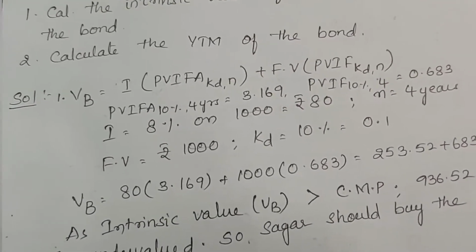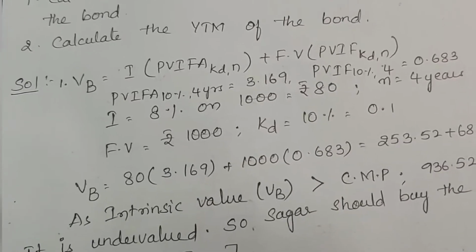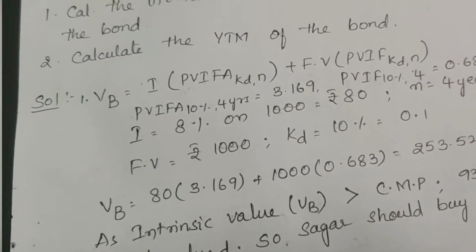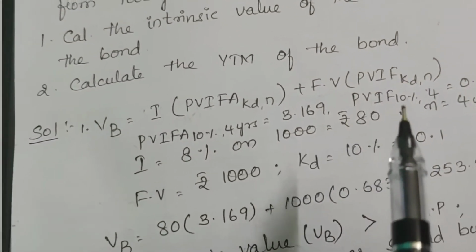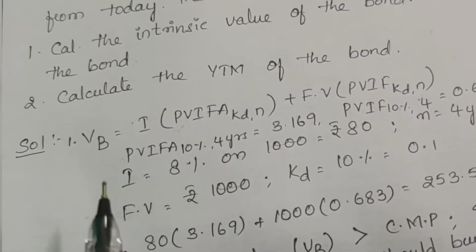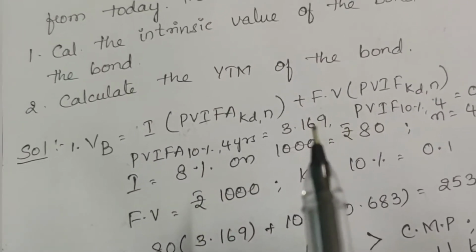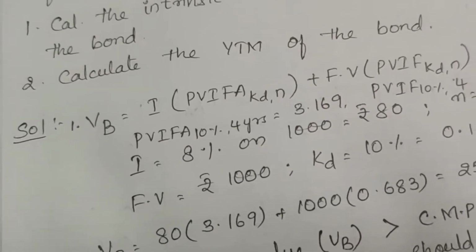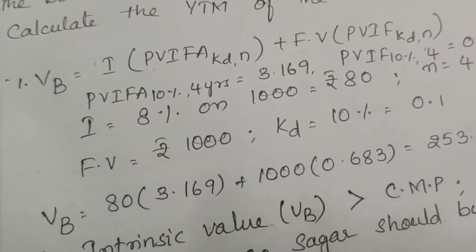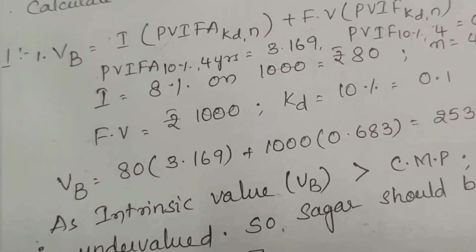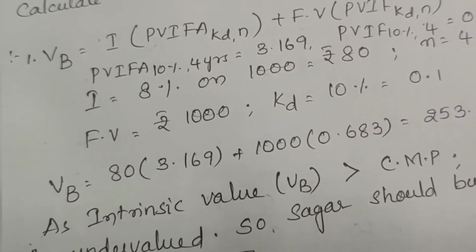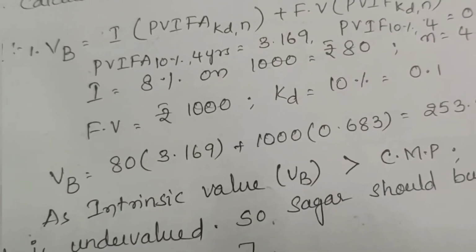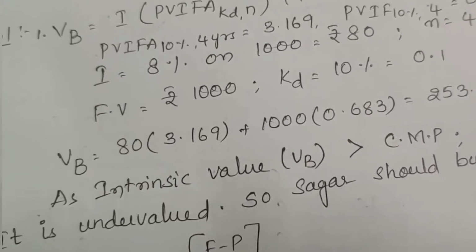So as we all know, value of the bond is equal to I into PVIFA(KD, N) plus FV, that is the redemption value, into PVIF(KD, N). So PVIFA for 10%, 4 years, its value is 3.169, and PVIF for 10%, 4 years, its value is 0.683. Interest already said 8% on 1000, that is 80 rupees, and number of years to maturity is 4 years. FV is the redemption value 1000 rupees, and KD is 10%, that is 0.1.